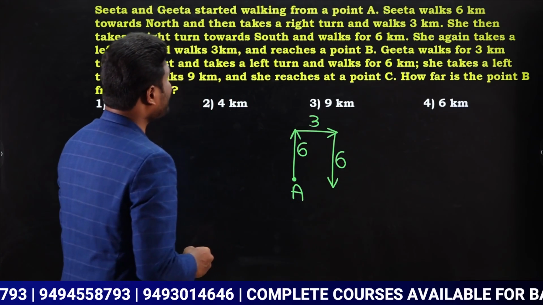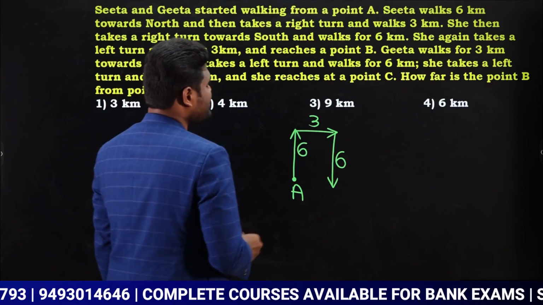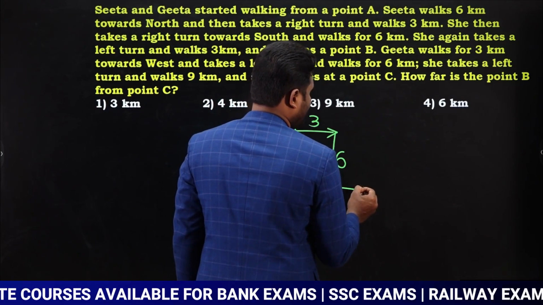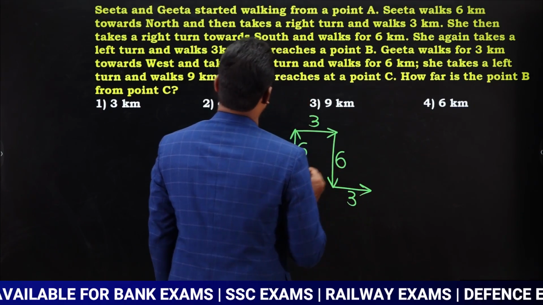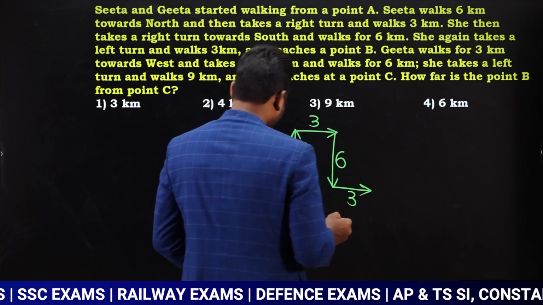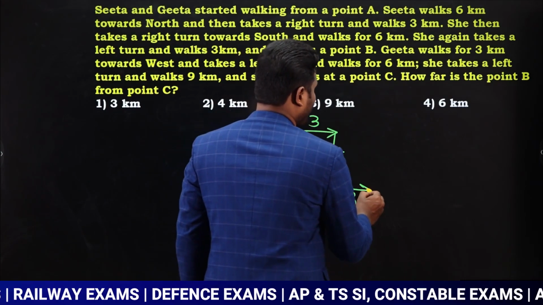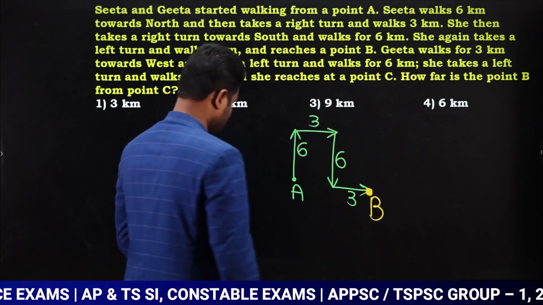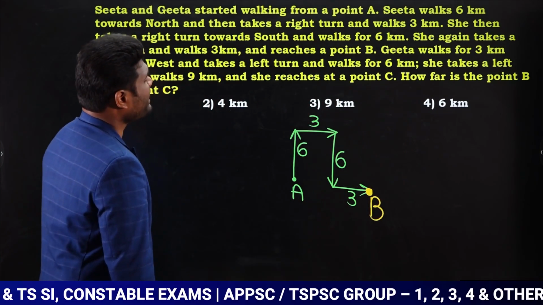Next, she again takes a left turn. So she is taking a left turn and she is going to walk 3 kilometers. Okay. Next, she reaches point B. So now Sita reached where? Point B. So now Sita is at point B. Okay. Next, what happened to Geeta? What has Geeta done?